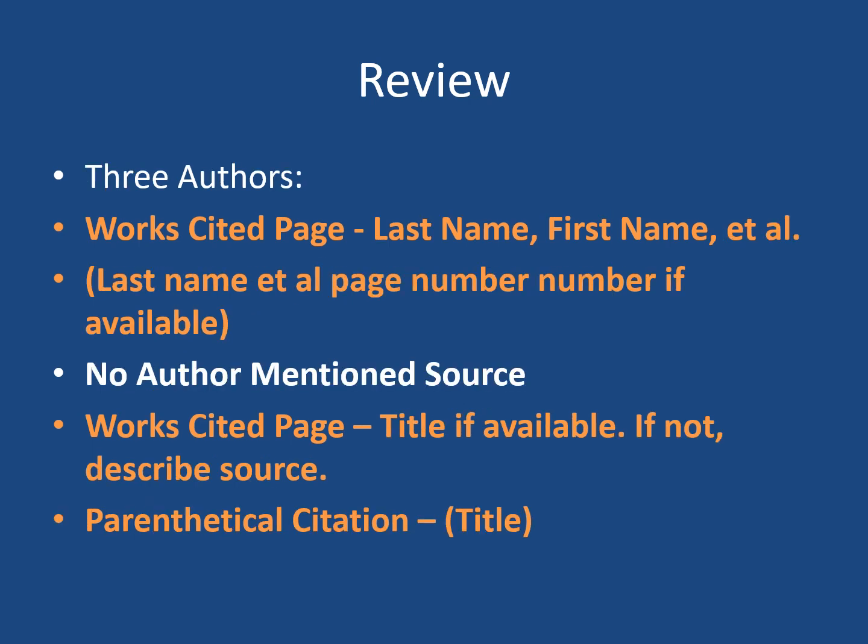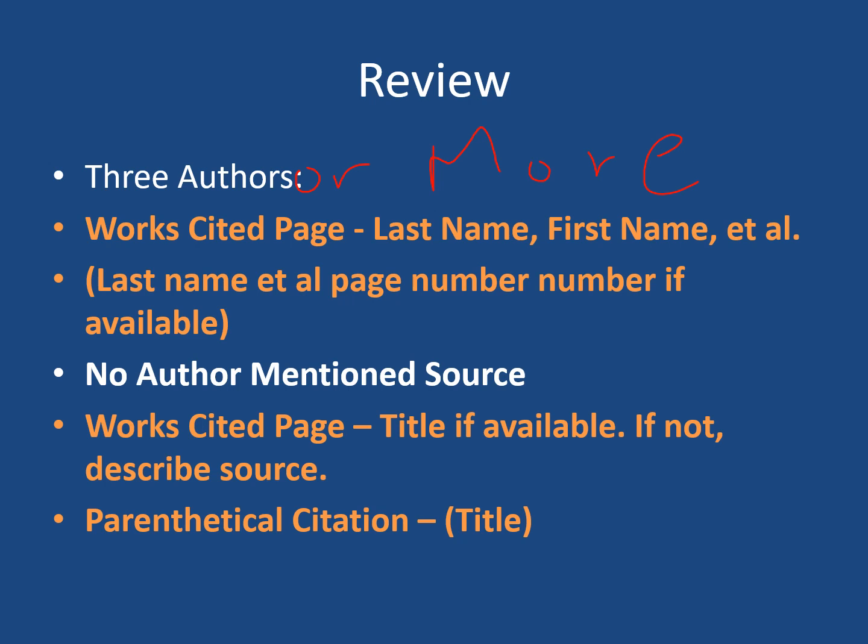And for three or more authors, in the Works Cited page, last name, comma, first name, comma, et al., period. And then within the parenthetical citation, last name, et al., page number if available.